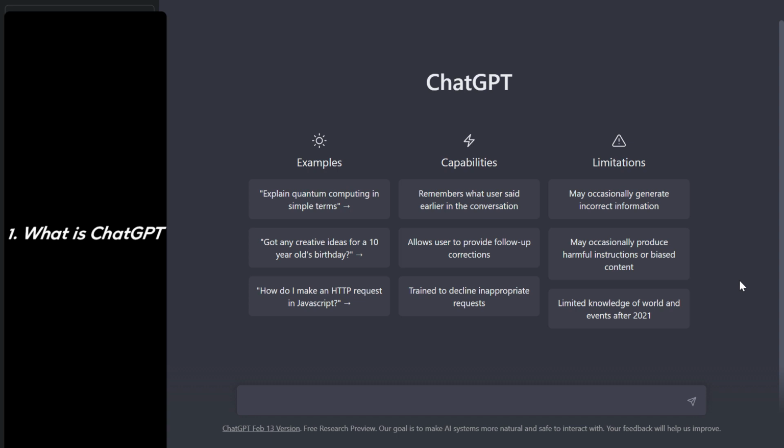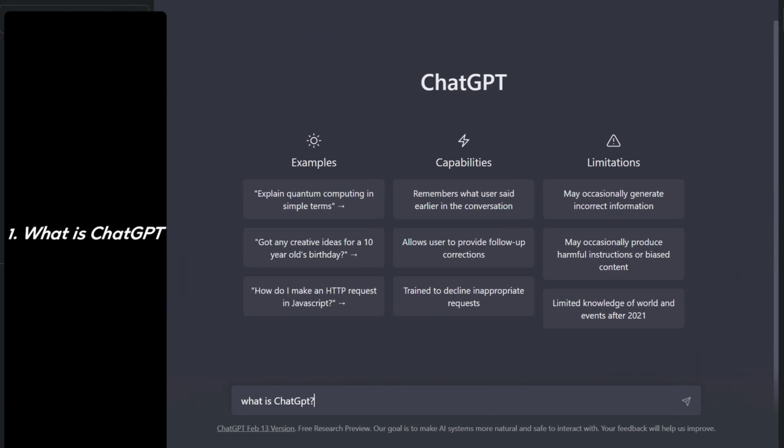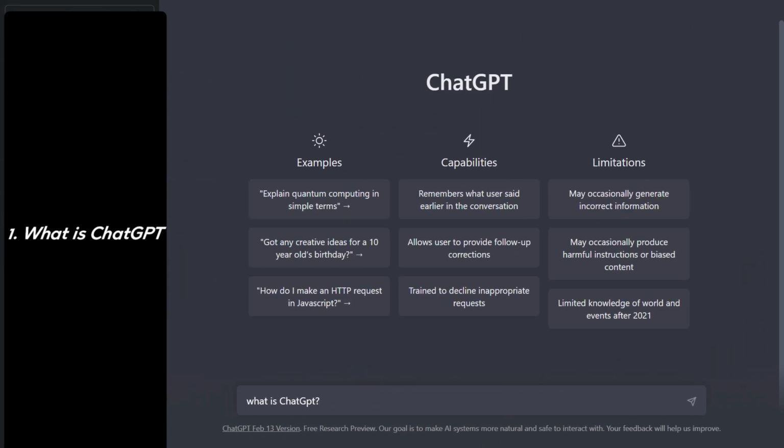So what is ChatGPT and how does it work? This is what I'm going to explain in this video. ChatGPT is an artificial intelligence chatbot with whom you can talk, and you can ask him questions and it will reply. So let's start the demonstration so you can see for yourself what it does.